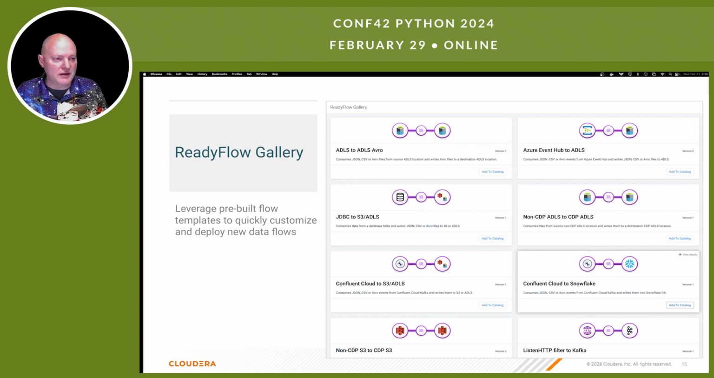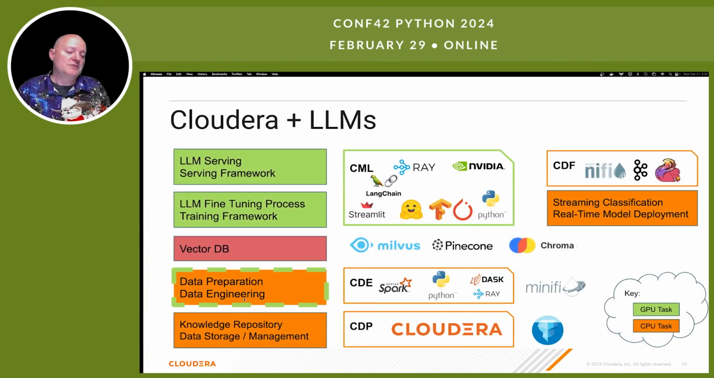And if we're working with data flowed in the public cloud, we make it really easy. Go to our readyflow gallery, press a couple of buttons, boom, deploy a flow and get ready to start taking data from a database, pushing it to S3. That might be the first step in your real-time GenAI pipeline.